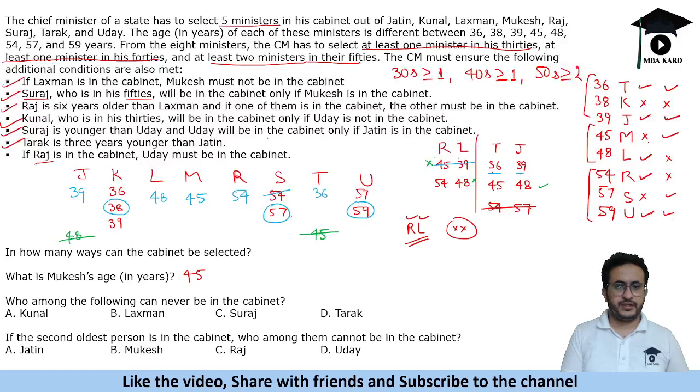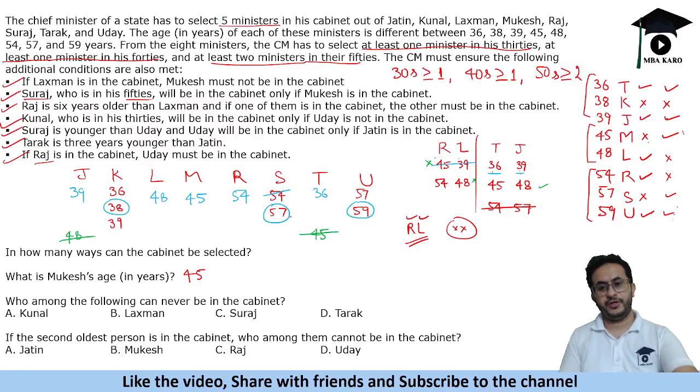Uday will be in the cabinet, Jatin is in the cabinet, so Jatin is present, Uday is present, and Raj is not in the cabinet, so this case is taken care of. So we get two ways of selecting the cabinet. So in how many ways? It can be selected in two ways. What is Mukesh's age? Done.